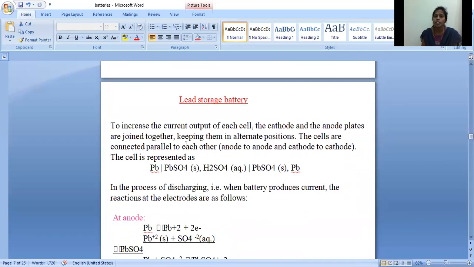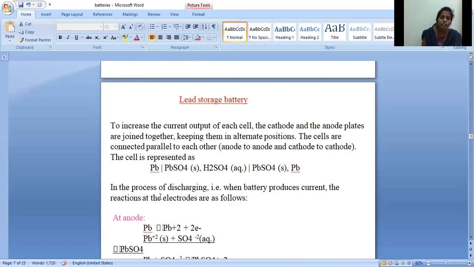So let us see the lead storage battery. To increase the current output of each cell, the cathode and the anode plates are joined together, keeping them in alternative positions. The cells are connected parallel to each other. So that cell is represented as lead sulfate, sulfuric acid, lead sulfate, lead.